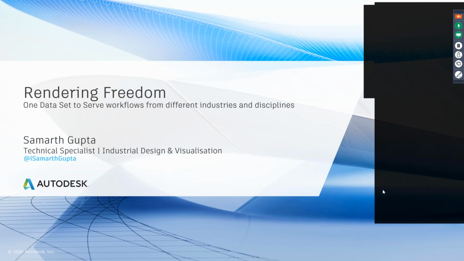Okay, so my name is Samarth Gupta. I am the technical specialist for the industrial design and visualization vertical in India. I take care of the entire country. I'm based out of Delhi. I have previously worked as an industrial designer, as an automotive designer in many of the Indian companies in India.